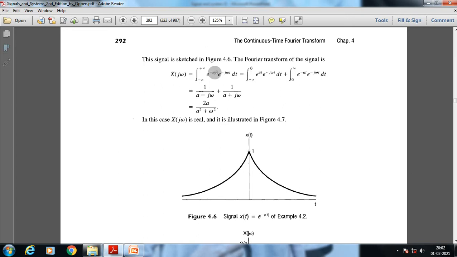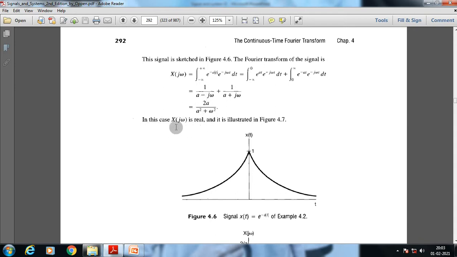The value of t will be minus here, so it will be plus, and as we put this value it will be 1 for 0 to infinity, so you get e to the minus at. By integrating both the values, we get 1 by (a minus j omega) plus 1 by (a plus j omega). Simple integration, and you get these values. Now X of j omega is real.